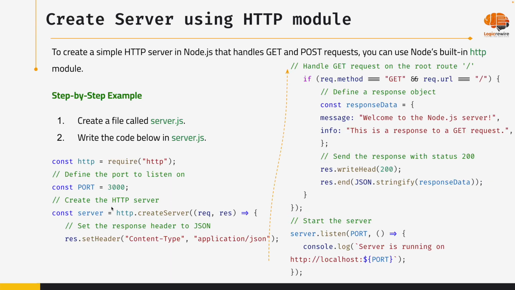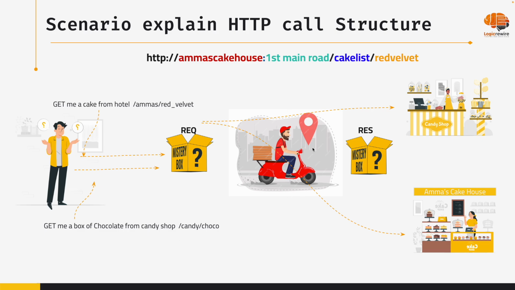See, discussed that day. Now Zomato becomes the API, because it's a bridge between the customer and this Amma's cake and candy shop. Zomato has two things: one is a request box and one is a response box. Anything the client has to tell this shop, the client can't tell the shop directly. The client will place all his information or question or whatever query in this request box.